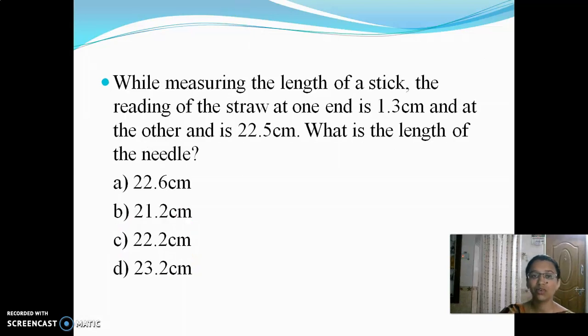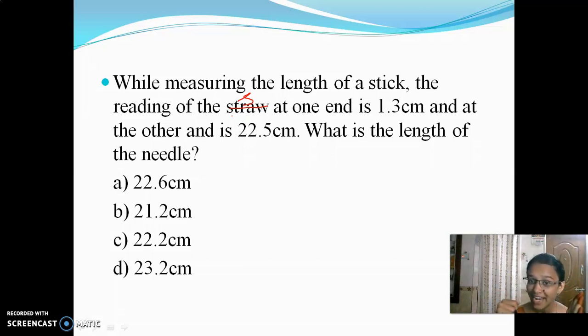And then look at this question. Now we are going to measure the length of a stick.